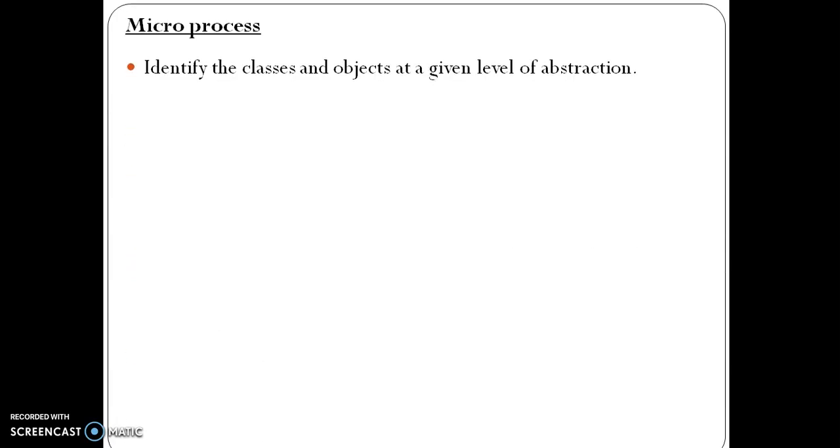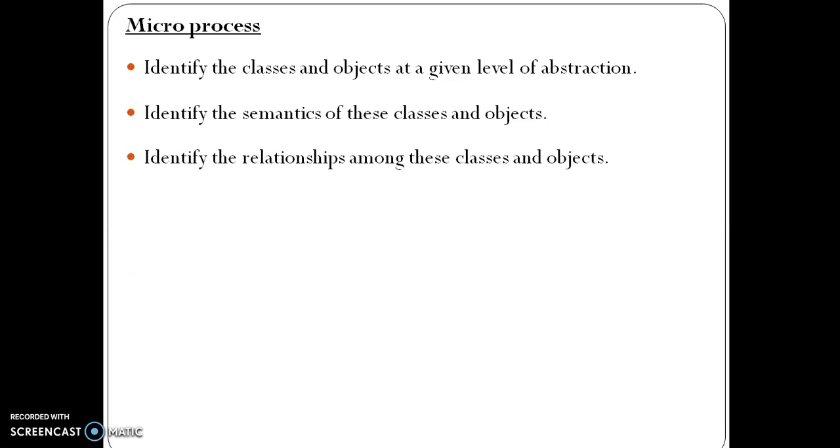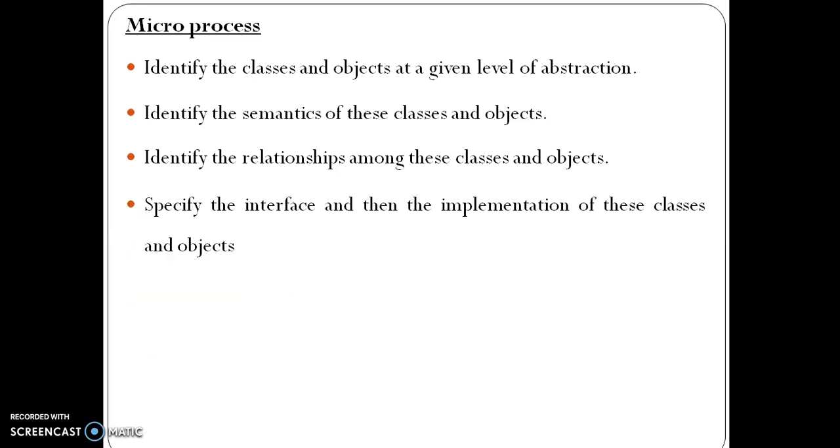Micro processes identify the classes and objects at the given level of abstraction, identify the semantics of these classes and objects, identify the relationships among these classes and objects, and specify the interface and then the implementation of these classes and objects.